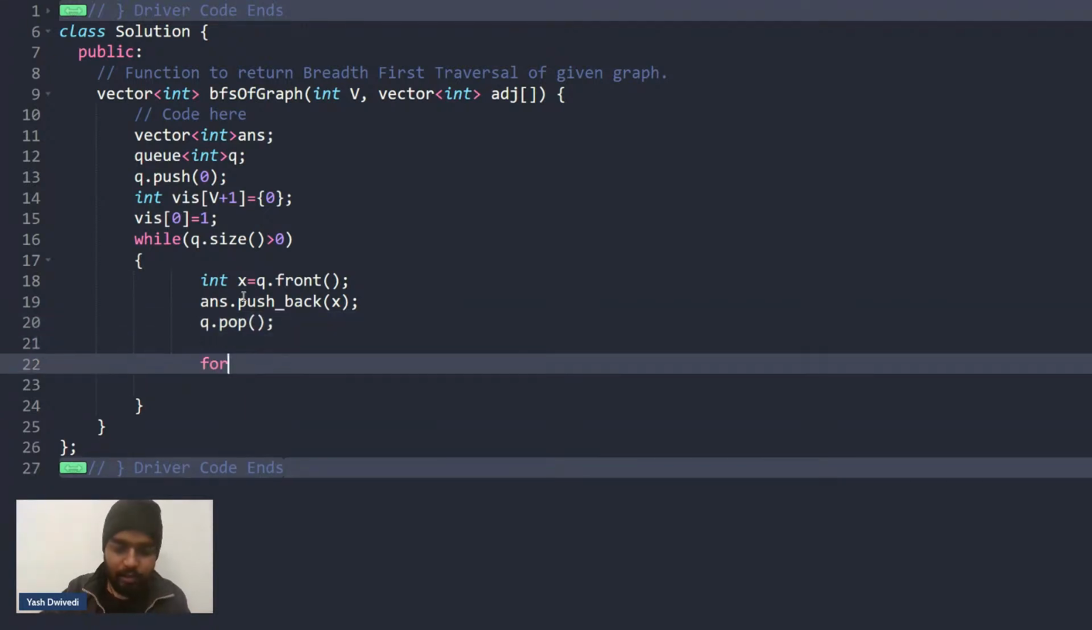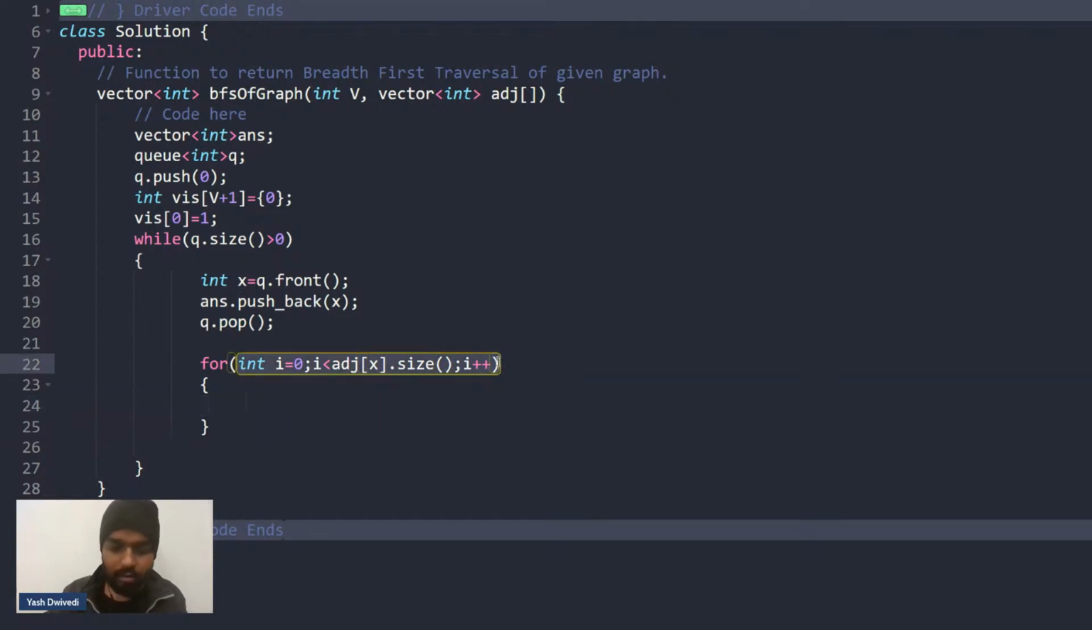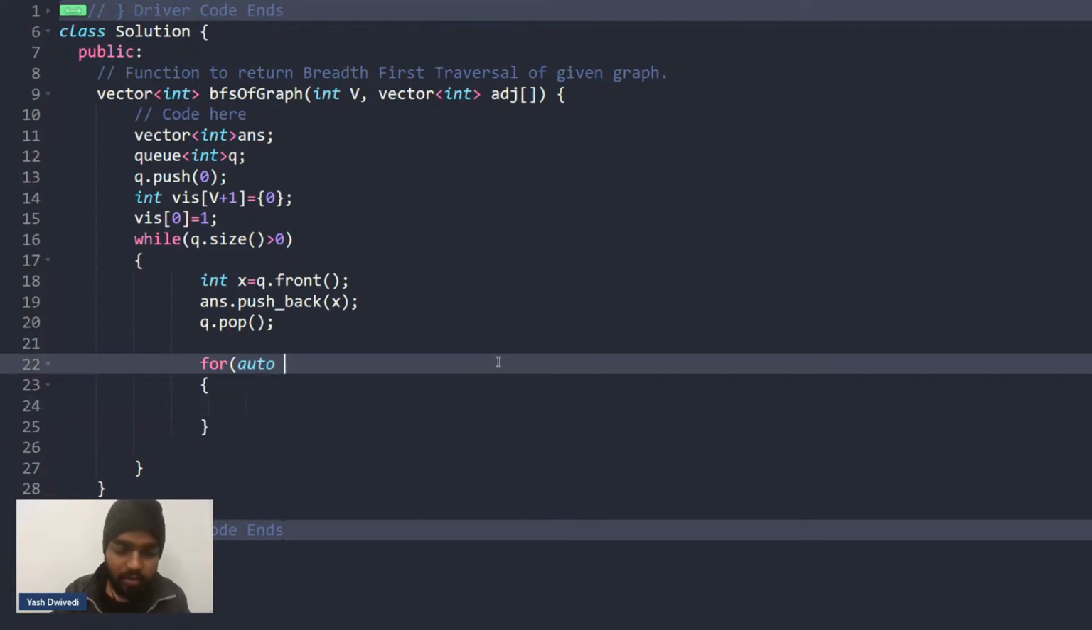Then after that, for int i starting from 0, i lesser than adjacency of x dot size, the current node dot size, i plus plus. So I'll iterate through the adjacency list. Let me do one thing: let's use the auto variable here. Let's say auto i in adjacency of x. So I'll iterate through the adjacency of this particular node.